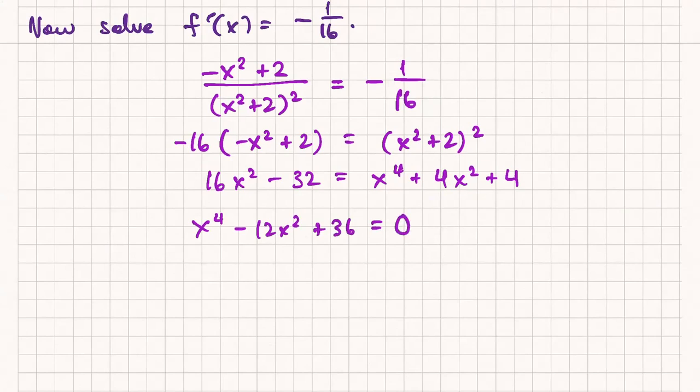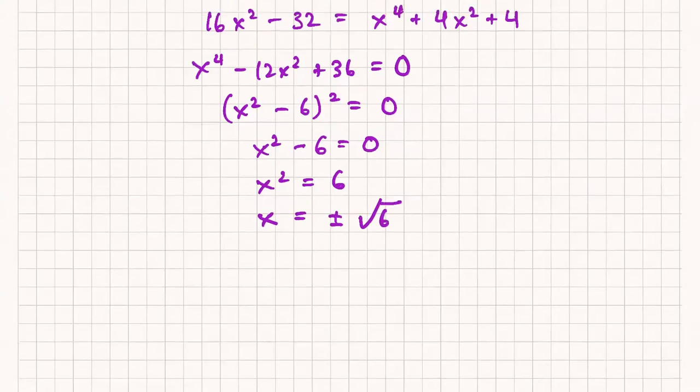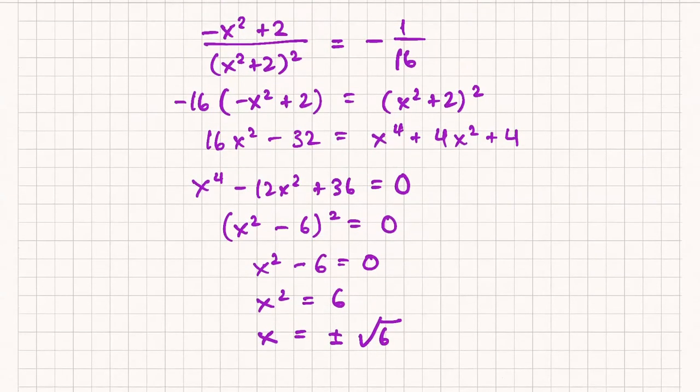And that we can factor, right? We can factor that as x squared minus 6, squared. So we get x squared minus 6 equals 0. X squared equals 6, and we finally get the two solutions that we're after: x equals plus or minus square root 6. Okay, so that's all the algebra there.